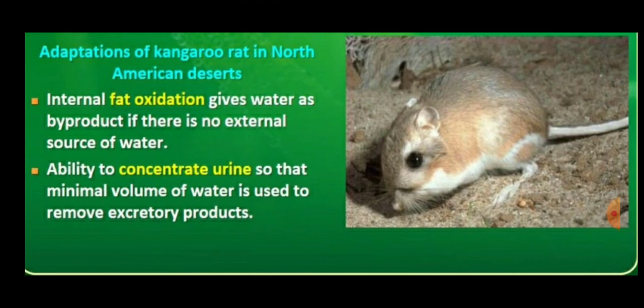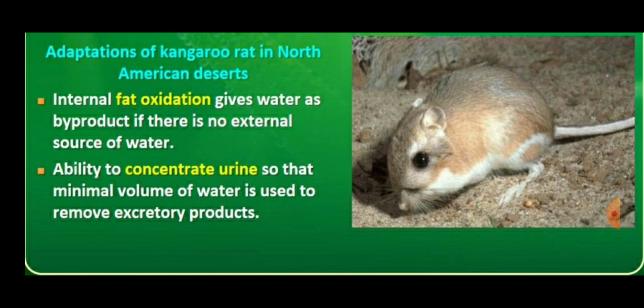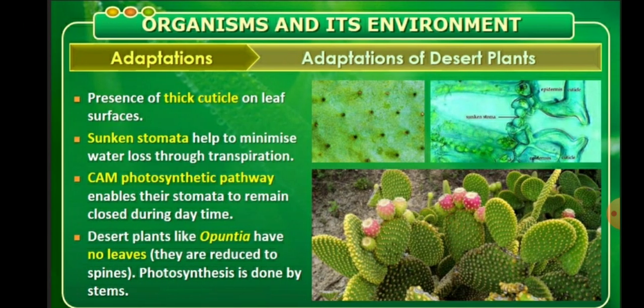For example, the adaptation of the kangaroo rat in the North American desert. If there is no external source of water, the internal fat oxidation gives water as a byproduct, and it has the ability to concentrate the urine so that a minimal volume of water is used to remove the excretory products. Another example is the adaptation of desert plants.